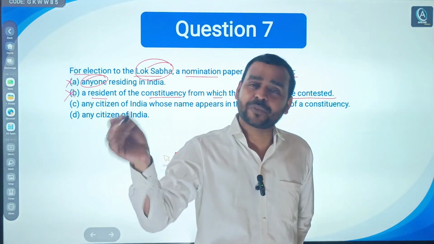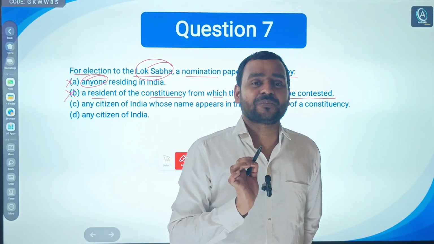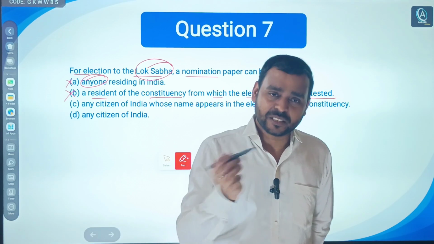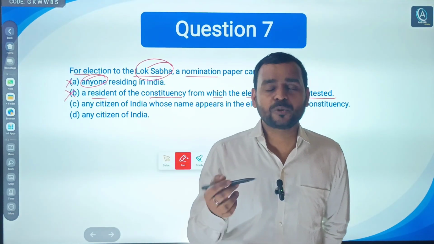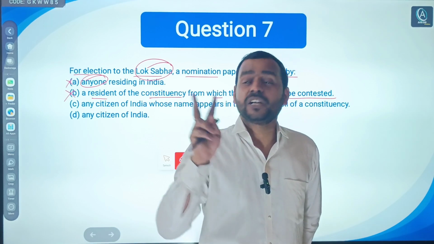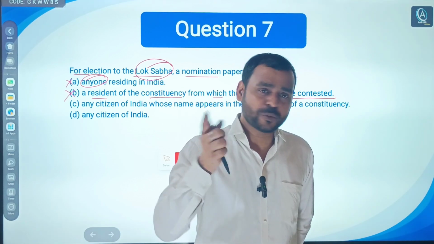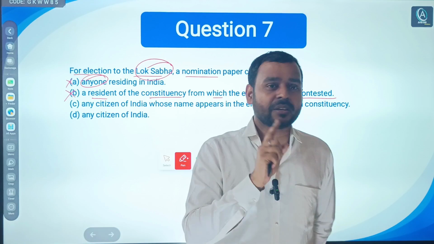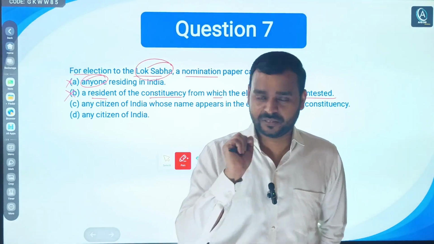You are from UP, you can file nomination from Andhra Pradesh. A good example is Rahul Gandhi. In the last two elections, he filed two nomination papers, one from UP and another from elsewhere.